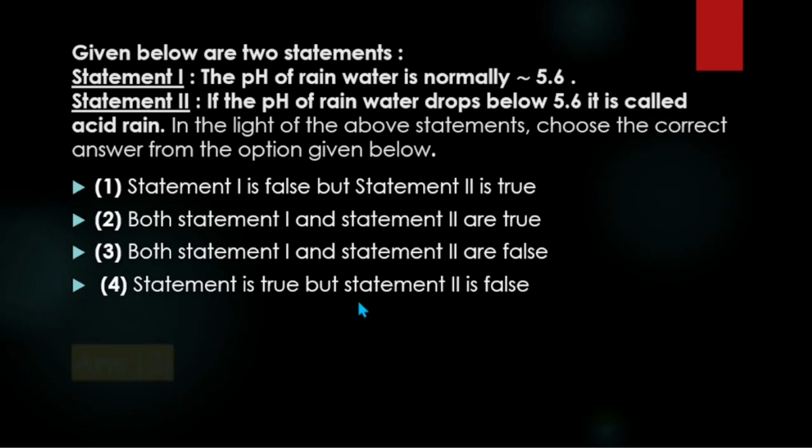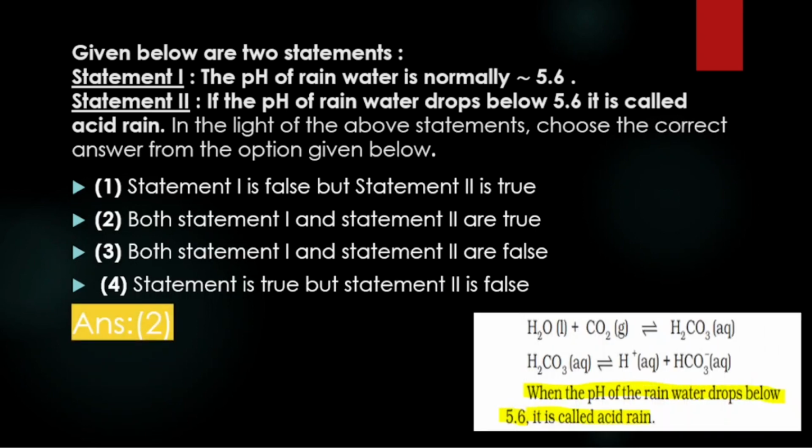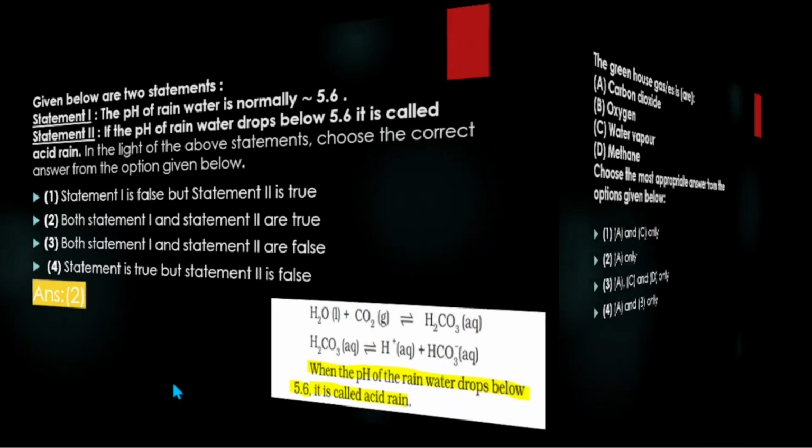So the answer is that both statements are true, because normally the pH is 5.6, which means it is slightly acidic, but due to the reaction of water with carbon dioxide, carbonic acid forms, and the overall nature of water becomes more acidic, so the pH will fall. That has been said in the second statement. So both are true. Now the next question.